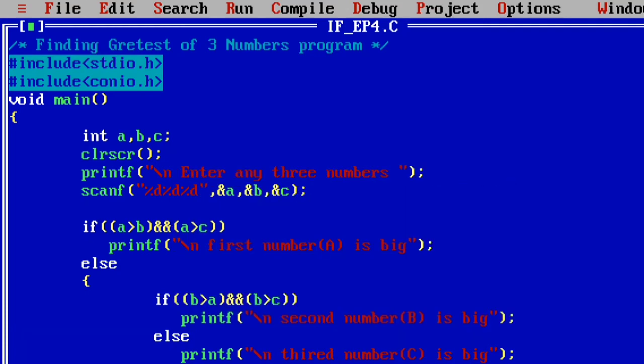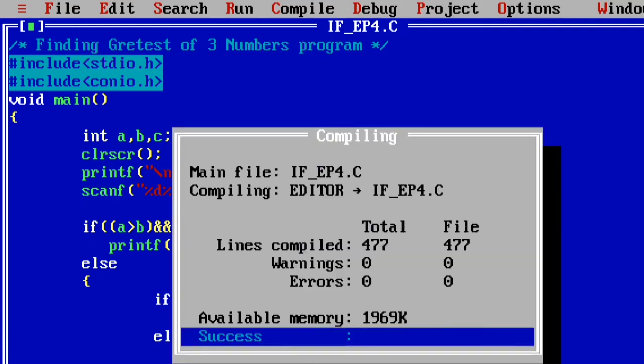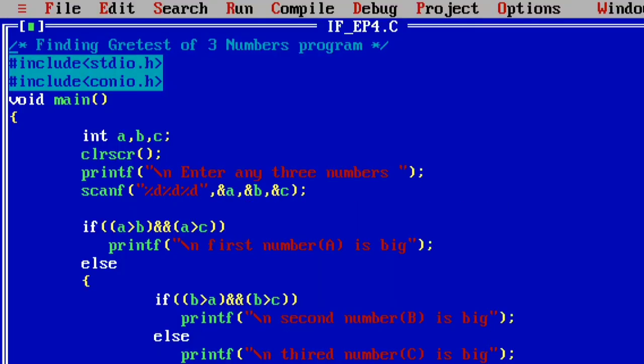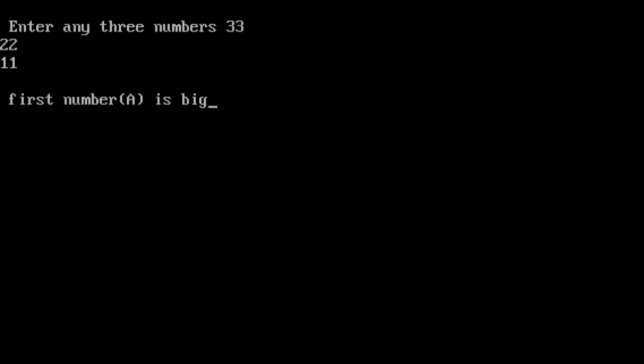Now I am compiling my program, then executing the program, with a value 33, b value 22, c value 11. Simply it will give the answer as a is big, that means 33 is big.